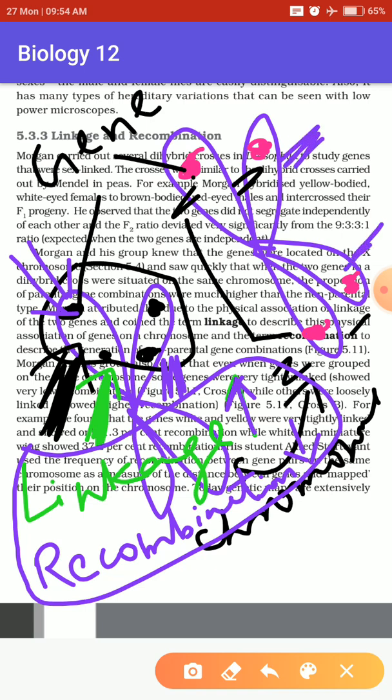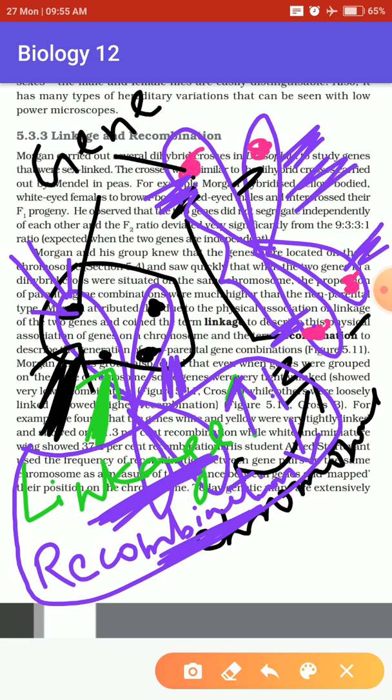What about the other case? Linkage is less, which means they are not closely linked with each other. If they are closely linked, linkage is high, and if linkage is high, recombination is less. But if they are linked very far apart, then recombination will be very high. The linkage in this case is very less, so recombination is very high.